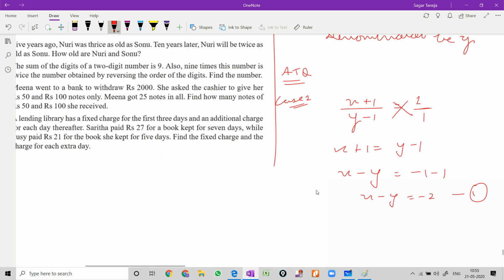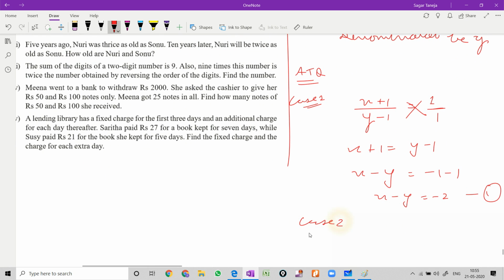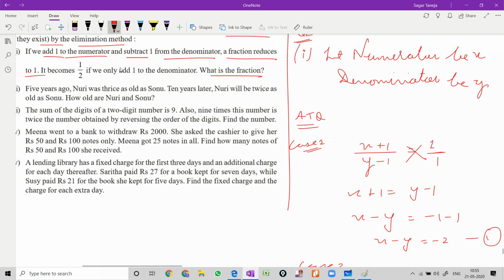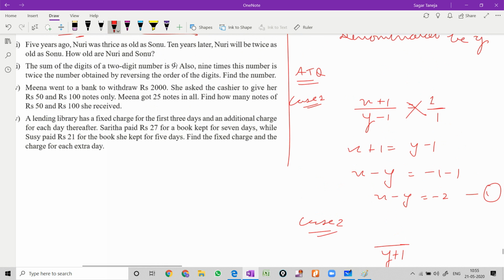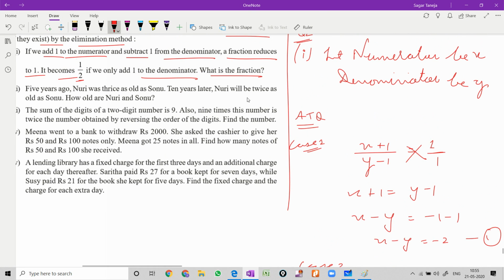Now moving on to case 2. As per the question, the fraction becomes 1 by 2 if we only add 1 to the denominator. First of all we'll write numerator upon denominator, and in the denominator we are going to add 1, because it is written that we only add 1 to the denominator.